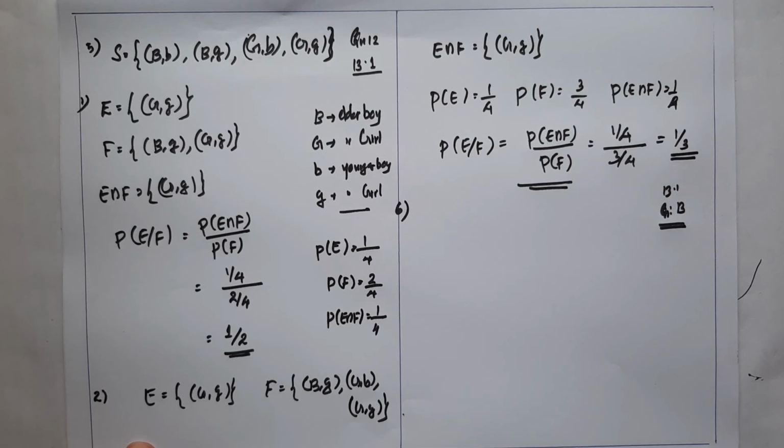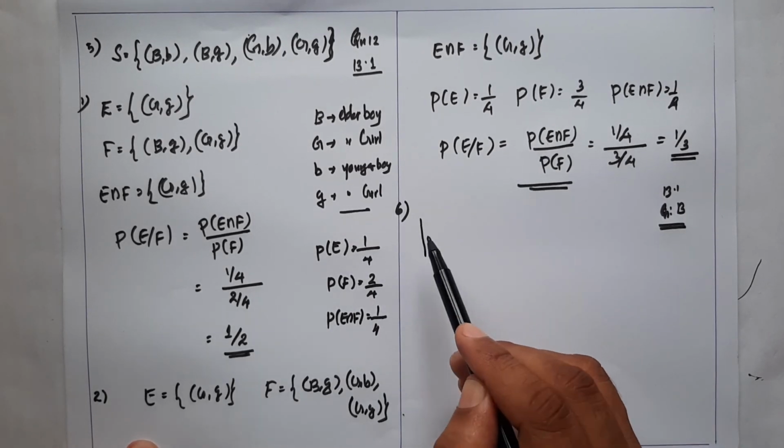If a question is selected at random from the question bank, what is the probability that it will be an easy question, given that it is a multiple choice question? We find the probability of an easy question given the event that it is a multiple choice question.